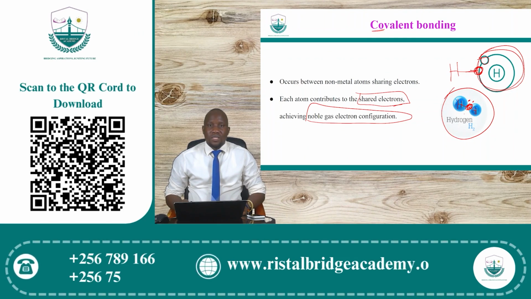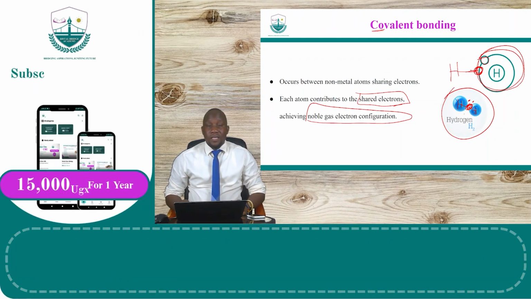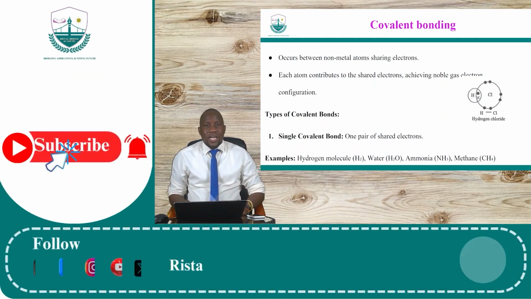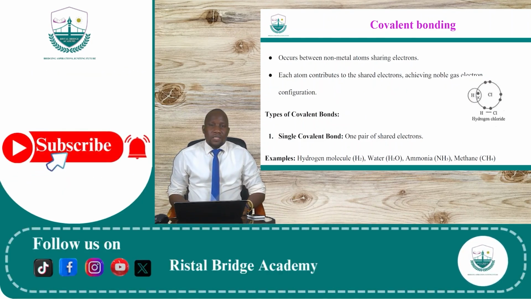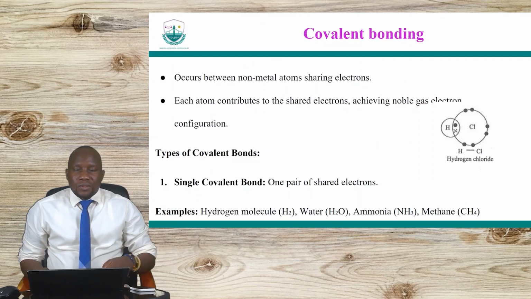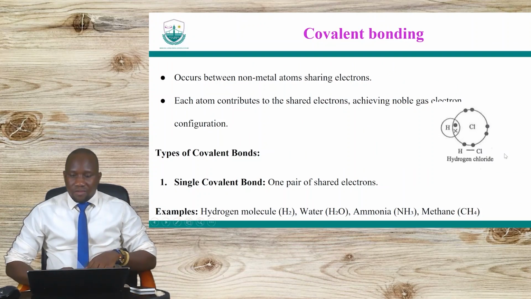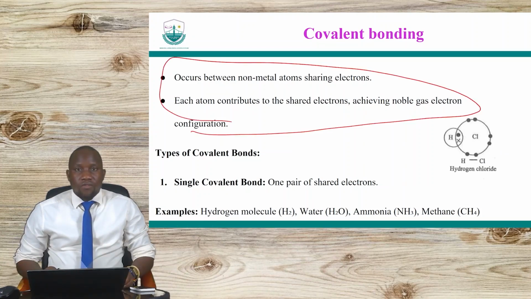So covalent bonds are in non-metals. Carbon dioxide, water, nitrogen, all those form what we call covalent bonds, and they are of several types. These covalent bonds can be of different types.